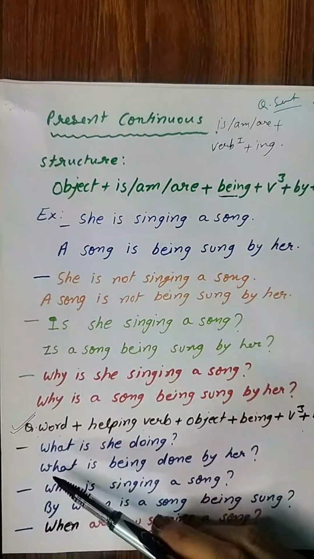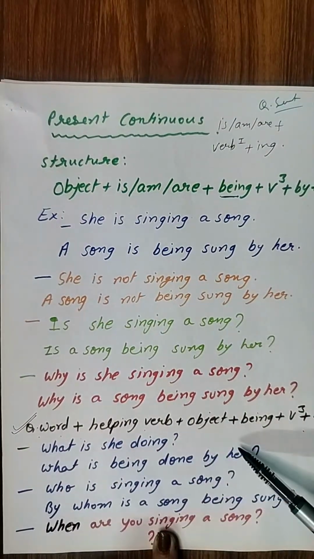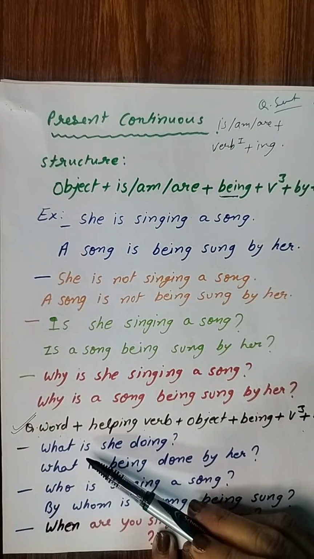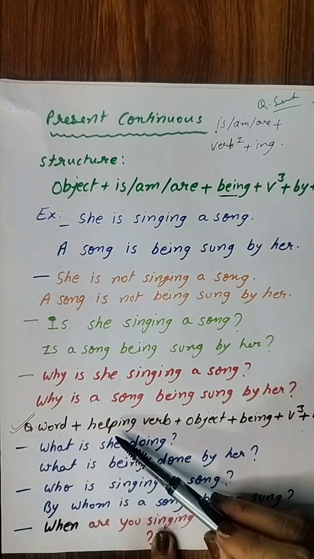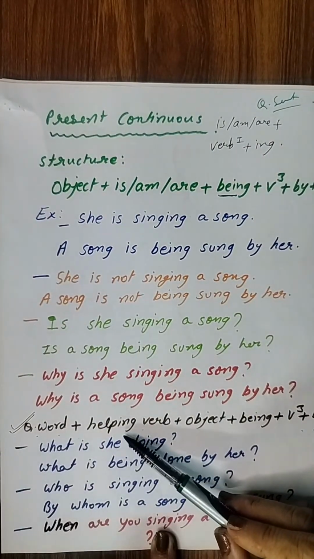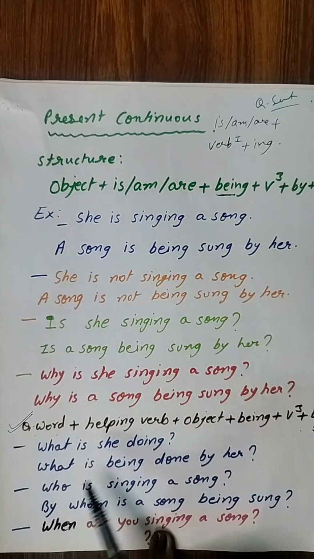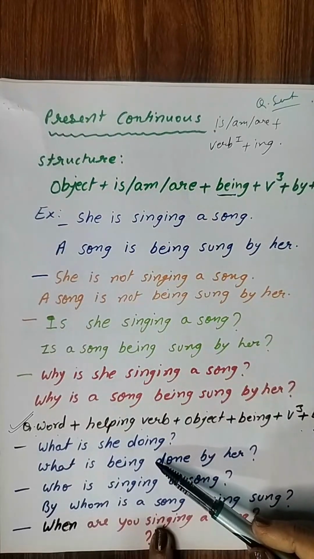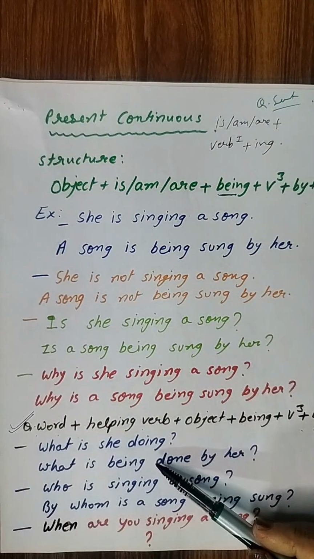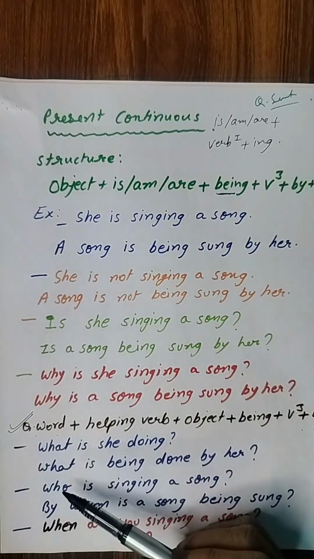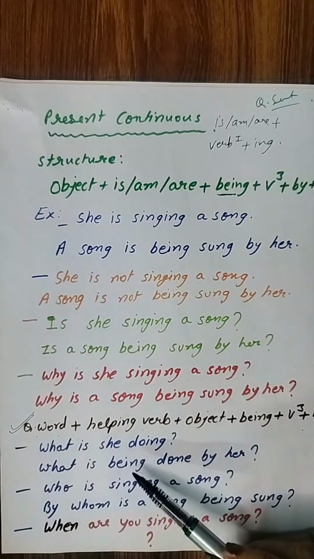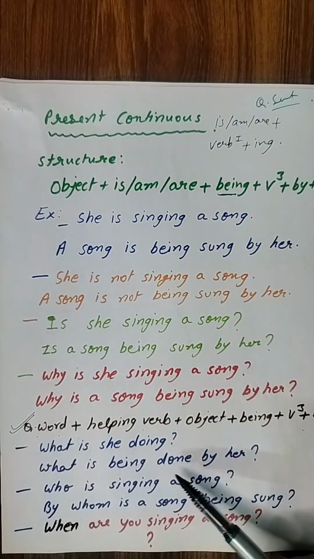Okay, question word plus helping verb plus object plus being plus verb third form plus by plus subject. So this is the sequence of the question sentences, or we may say interrogative sentences. Okay, then see the interrogative sentences. What is she doing? Okay, क्योंकि यूजुअली बच्चे इंट्रोगेटिव सेंटेंसेस में ही गलती करते हैं. So what is she doing, what is, then being. Okay, what is being done by her.